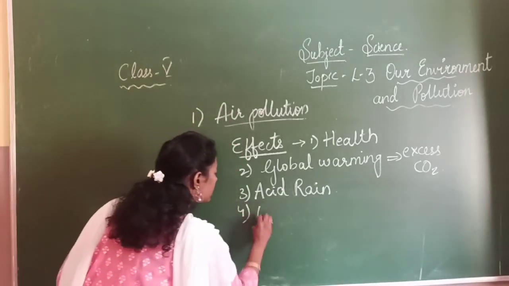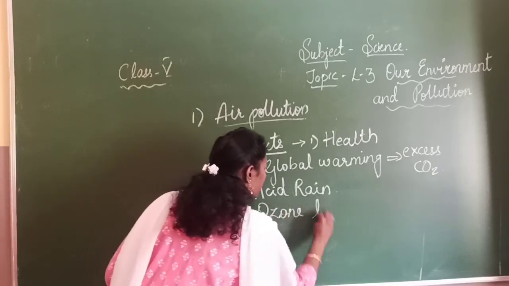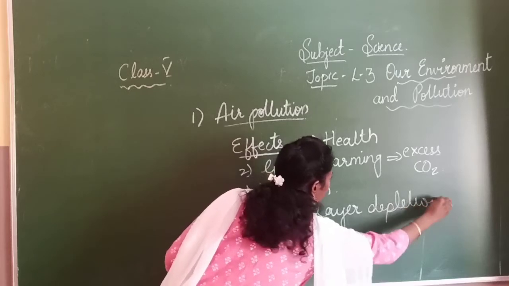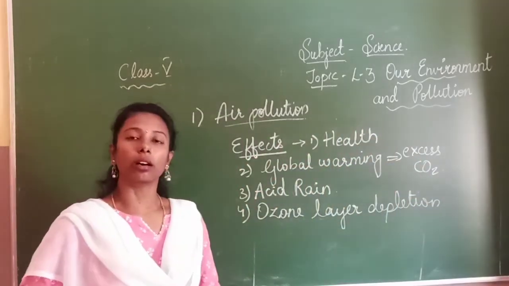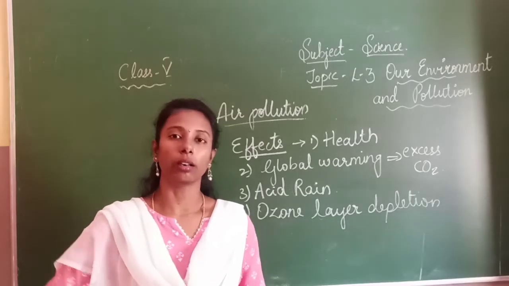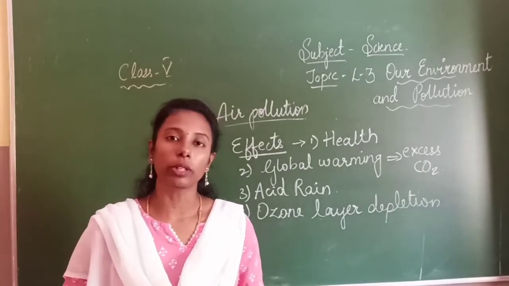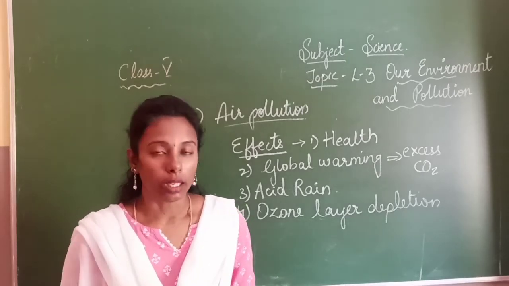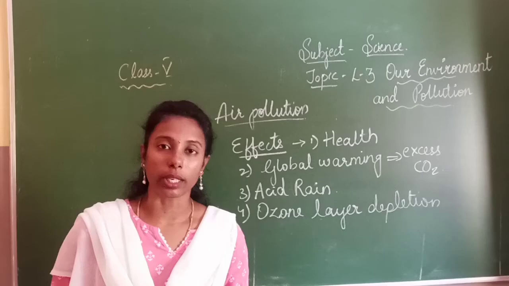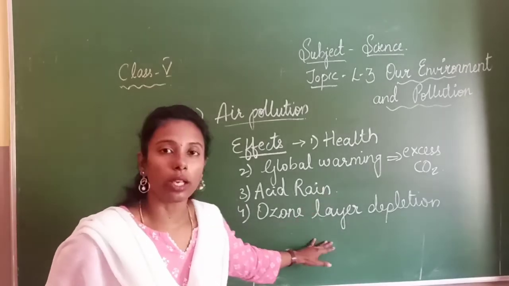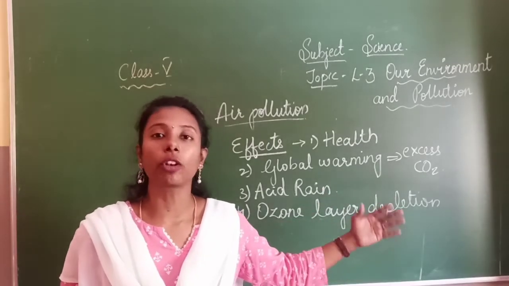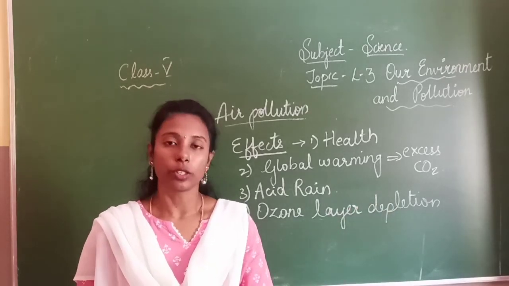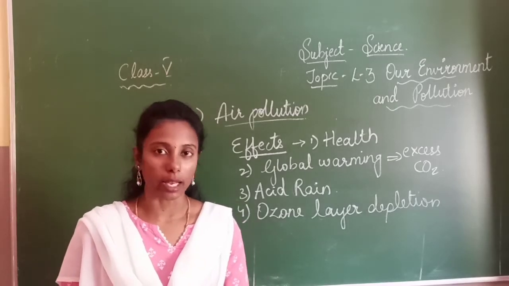The fourth one is ozone layer depletion. So, are you aware, children? There is a layer above our atmosphere, that is the ozone layer, which is covering our earth. The main function of the ozone layer is to protect us from the harmful ultraviolet rays which are coming from the sun. So from that it protects us.